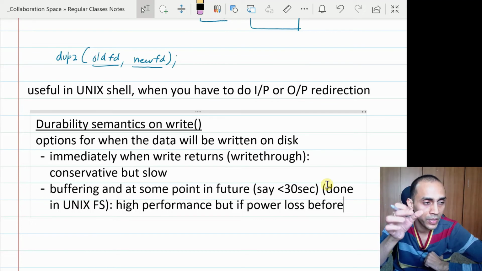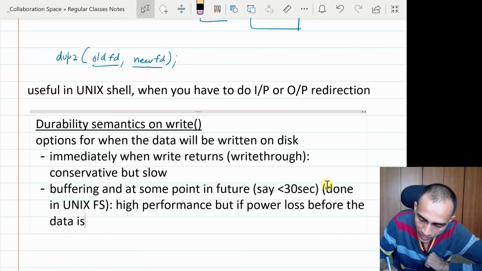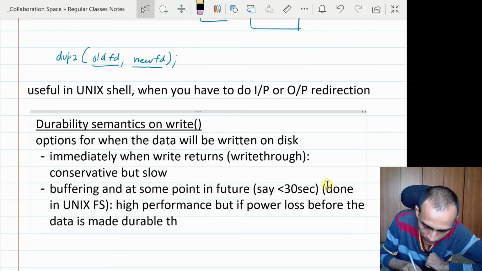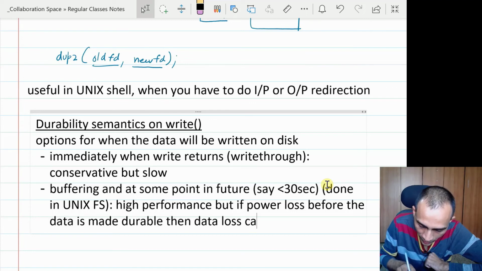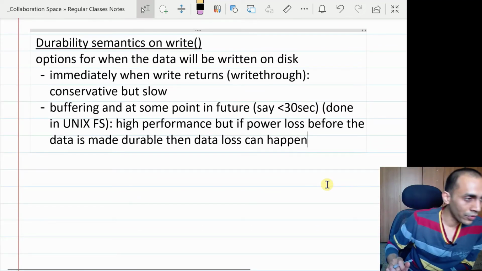It is just kept in the buffer. And if during that time power loss happens before the data is made durable, then you are going to basically lose that data, isn't it? So it is kind of a risky thing.